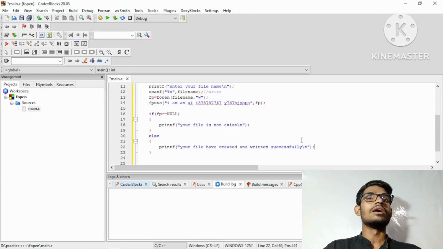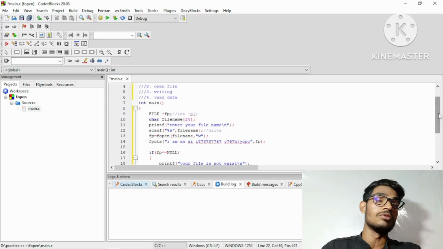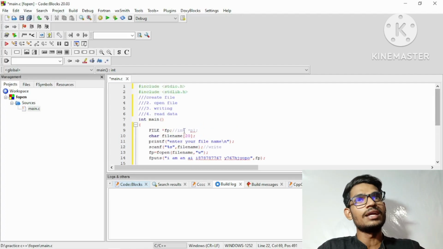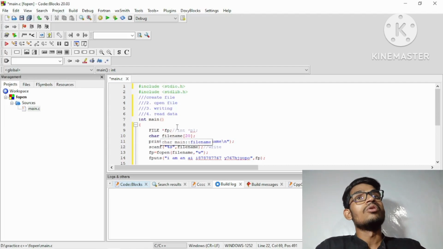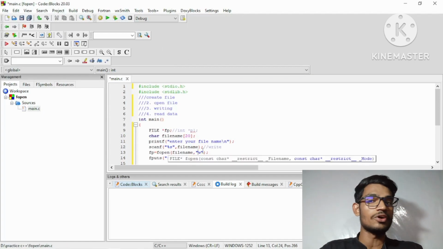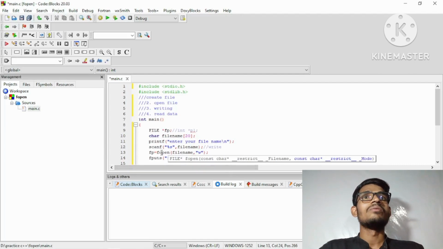Okay, so I hope you have clarity about whatever we have done in this video. Mainly, we have created one file through the fp pointer. The fp pointer is allocated and holds the address of our file, and the file name is given by our user. So it is the user's choice, and by default the extension will be .txt, and then we open it and put the values here.